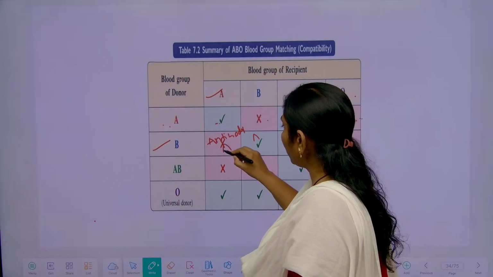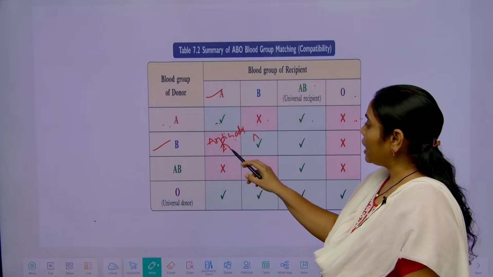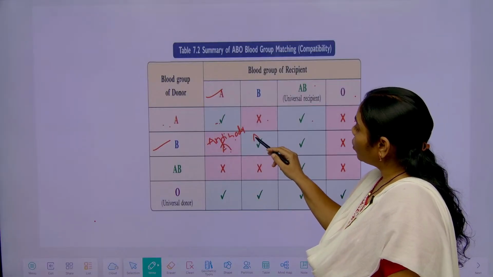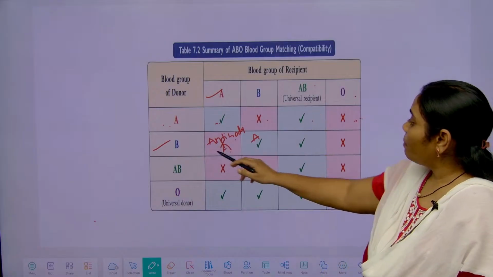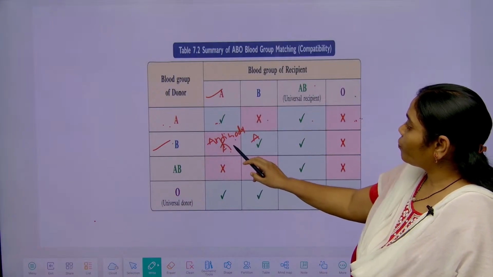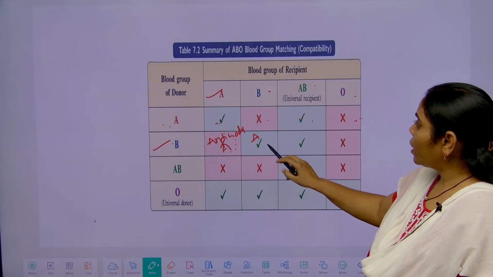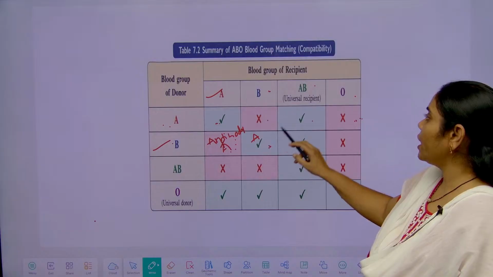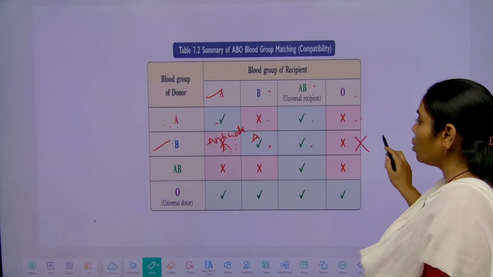So, here antigen A. Here what is this? Antigen A and antibody A. So, here clear, right. So, B blood group can be given to whom? They cannot give to the A blood group, and the B blood group can be given to B kind of blood group, and to the AB also can give, and they cannot give to the O blood group.